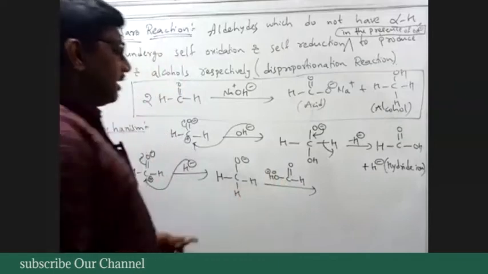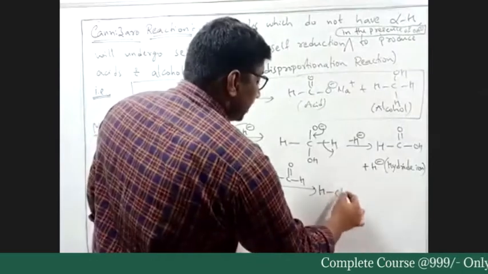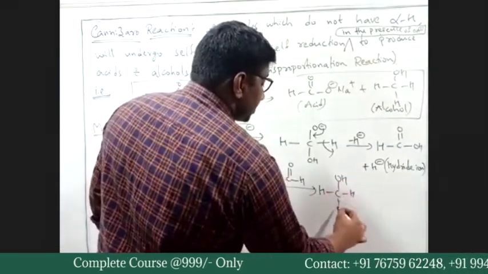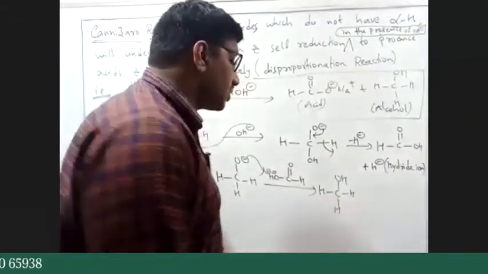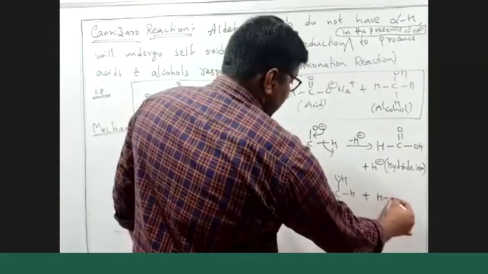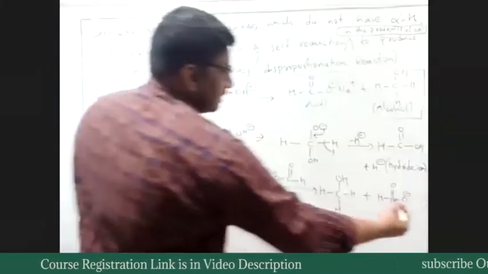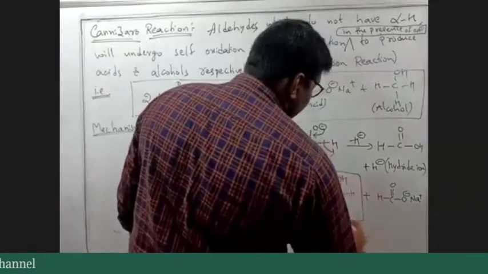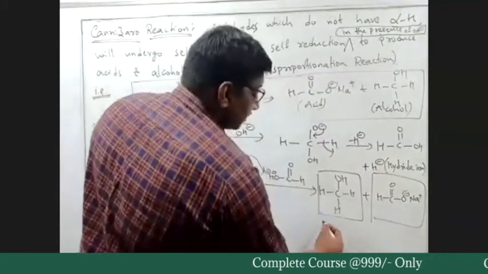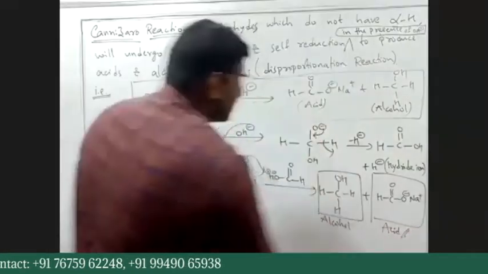So this methoxide will take up this H plus and form HCOH, H and H, which is nothing but CH3OH. If you look at this, it is nothing but CH3OH plus H3C double bond O minus. This O minus will simply take the Na plus. This was our alcohol. If you look at the product, this was our alcohol and this was our acid. Alcohol and the acid. Understood the mechanism?